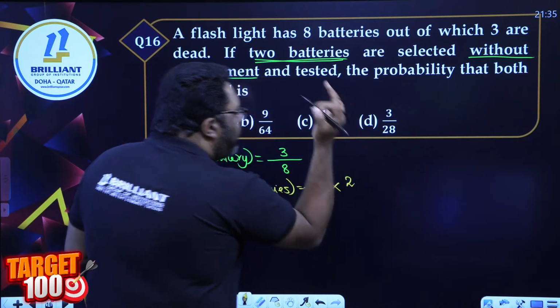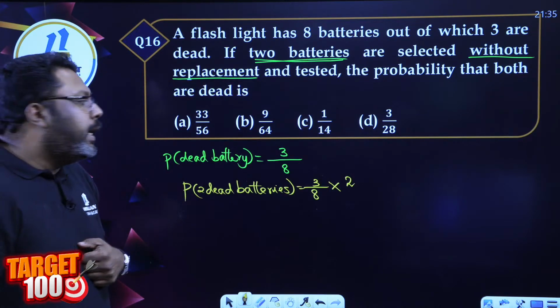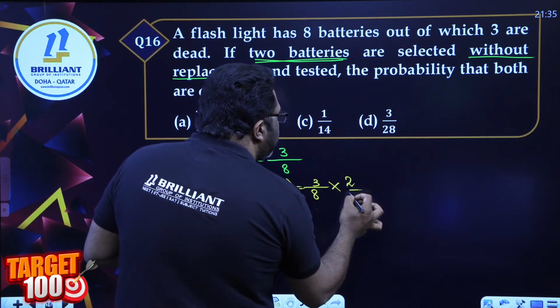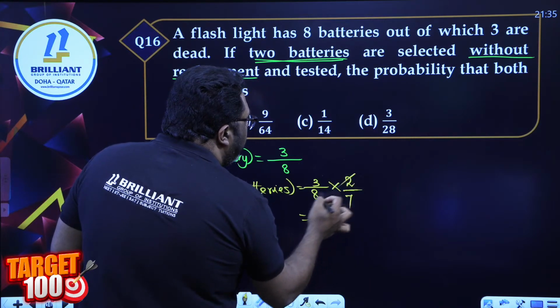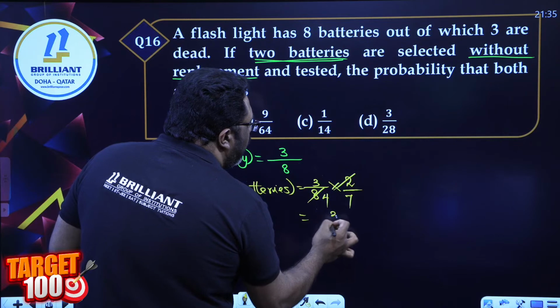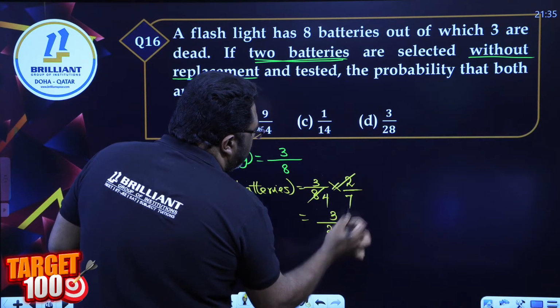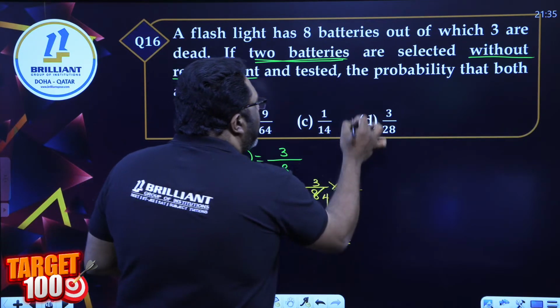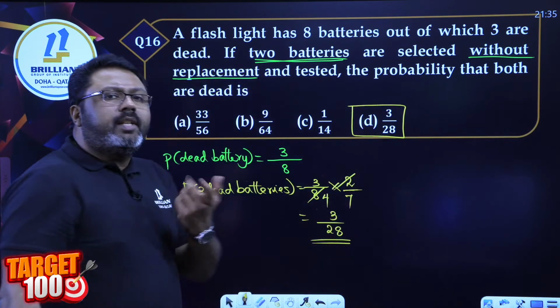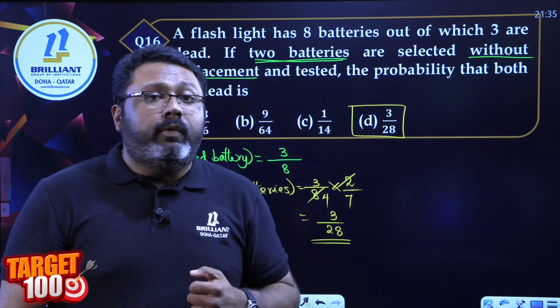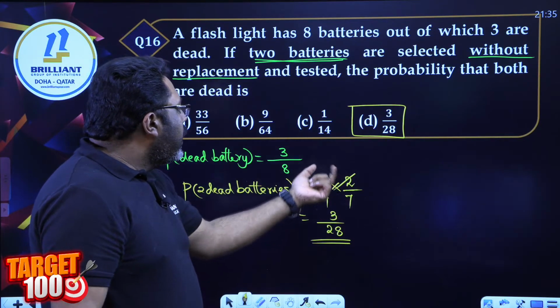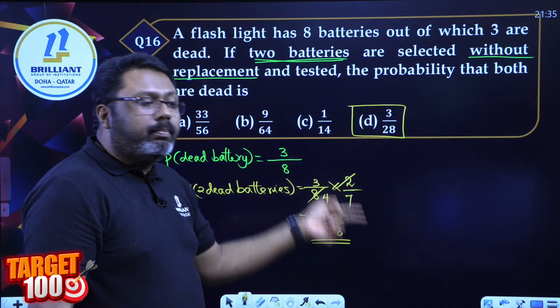So the number of dead batteries is now only 2 and total number of batteries is 7. So answer is 2 and 8, 4 times 3 by 28. And because it is without replacement, just reduce 1 battery from the dead batteries and 1 battery from the total number of batteries. So 3 by 8 into 2 by 7.